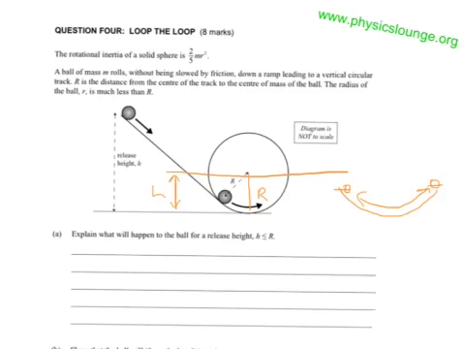So the ball will roll down, it'll maintain contact with the track. If it was to go above the vertical, it can't in this situation when it's being released from a height less than or equal to R, but if it was to go above the vertical, there are two things that would happen. It would either run out of puff and fall off, or it would carry on right round. But we're not worried about those situations.